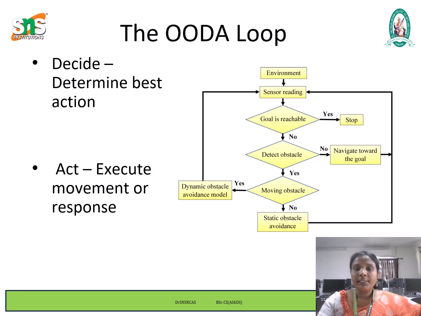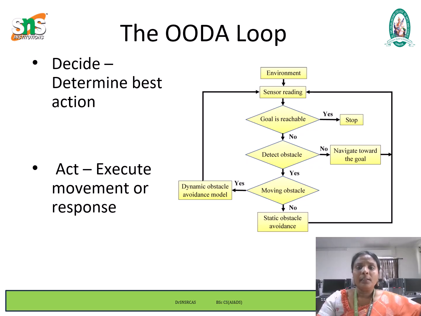Here we see one flow chart. It illustrates the decision making process used in robotic navigation and obstacle avoidance. First we see the environment, then the sensor reading. If the goal is reachable, it will go to stop; otherwise, if it's not reachable, it detects any obstacles.